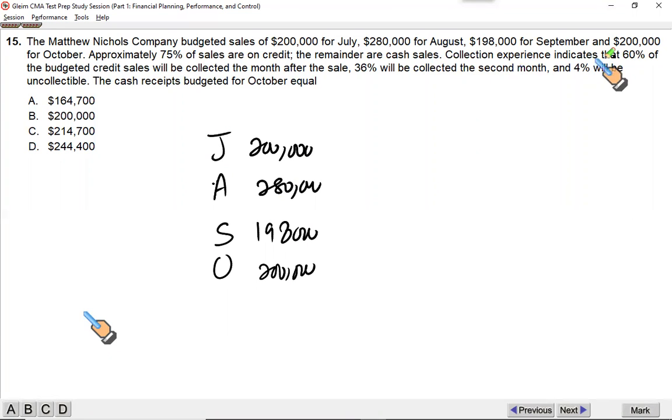Collection experience indicates that 60% of the budgeted credit sales will be collected the month after the sale. Similar question to the one we've done. 36% will be collected the second month, and 4% will be uncollectible. The cash receipts budgeted for October.